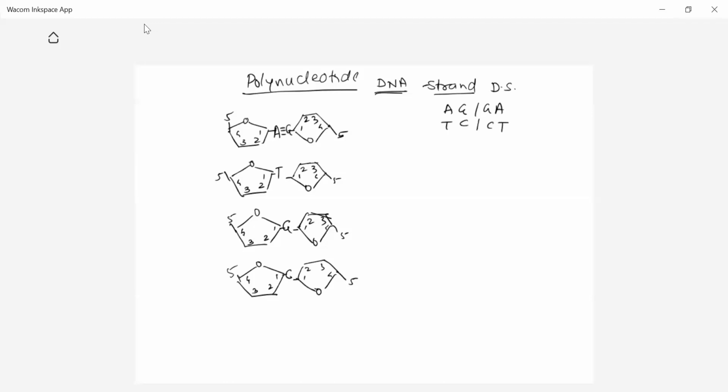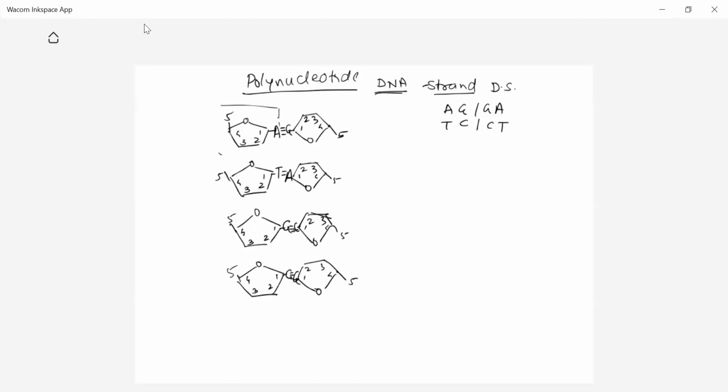A always binds with T by a double bond. Thymine always binds with adenine by a double bond. Guanine always binds with cytosine by a triple bond, and cytosine binds with guanine by the triple bond. So these are the bases present on the first carbon atom of every sugar. And now this structure is called a nucleoside.